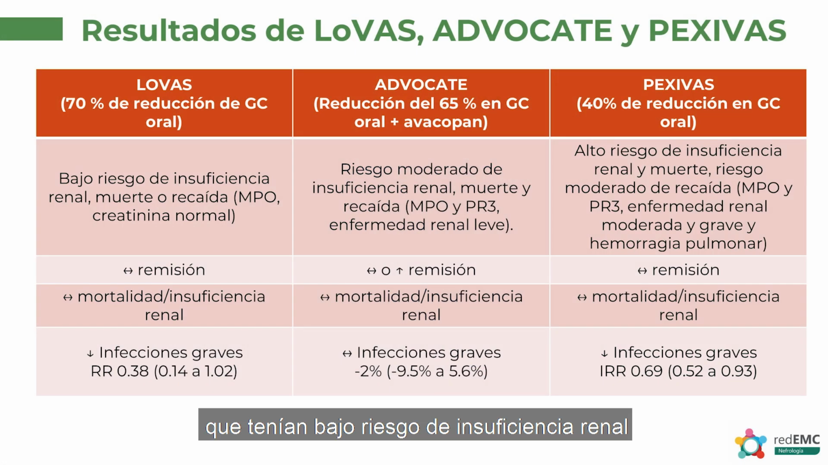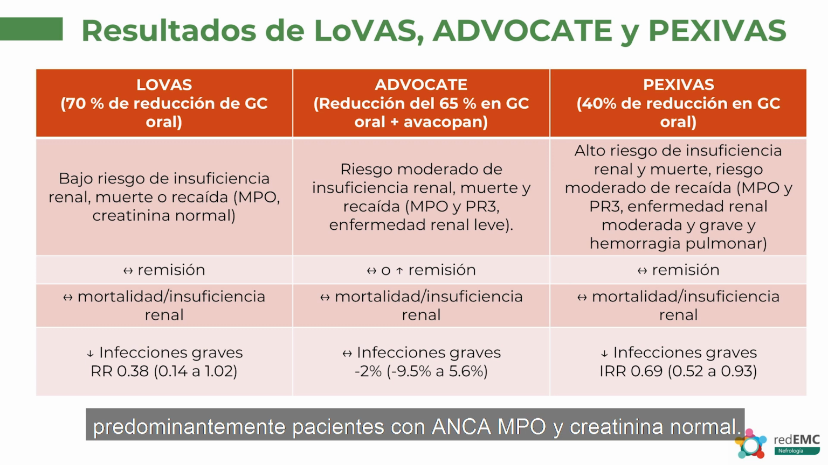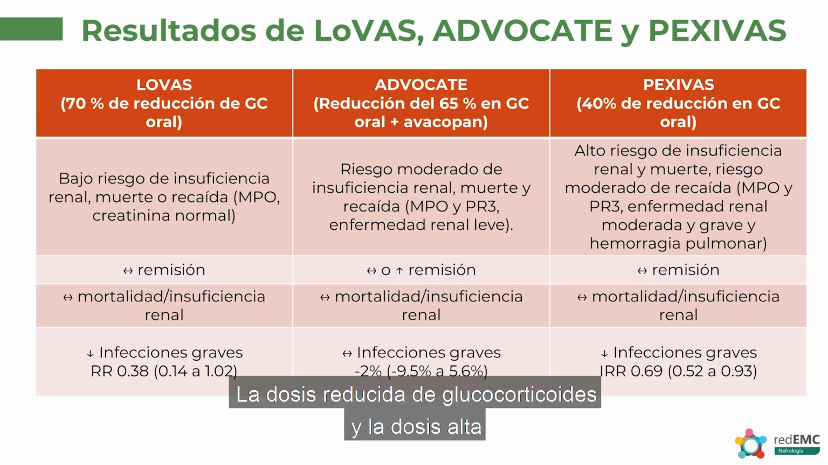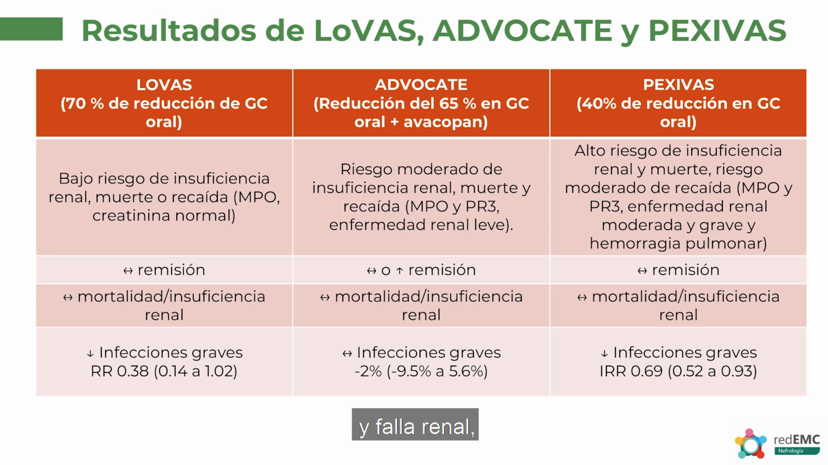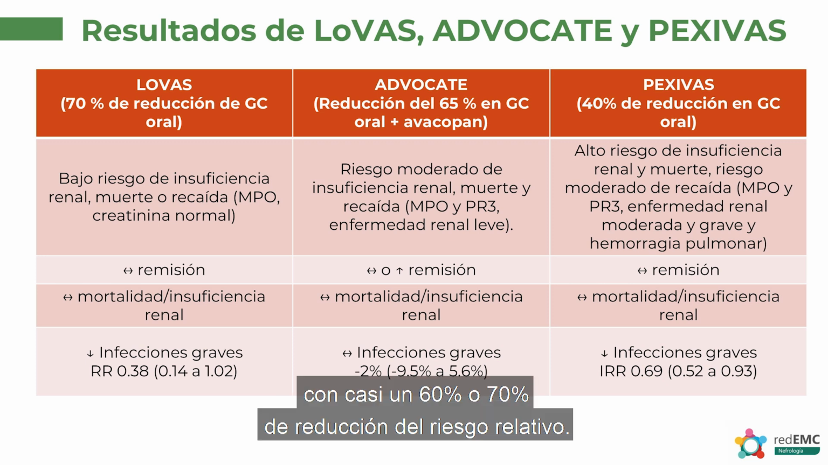Well, in LoVAS, those patients who had a low risk of kidney failure were at low risk of death and had a low risk of relapse, predominantly MPO patients with normal creatinines. The reduced dose of glucocorticoid and their high dose glucocorticoids showed roughly the same remission, roughly the same mortality and kidney failure rates, but a dramatic reduction in serious infections at almost a 60% or 70% relative risk reduction.